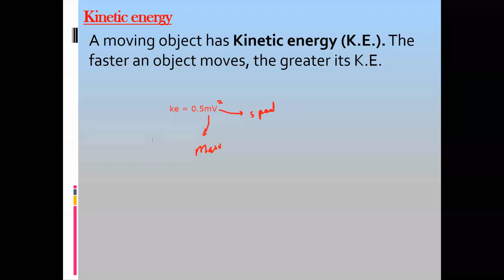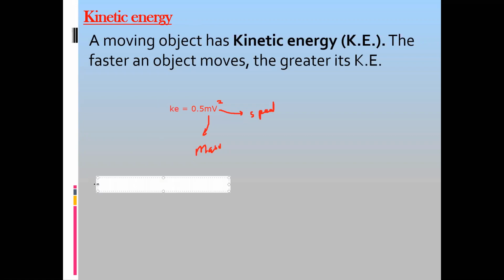For example, a racing car has kinetic energy. A train moving at a high speed, or a bullet train, has kinetic energy. If you kick a football and it is moving, it has kinetic energy. You're moving your hand, that has kinetic energy. So anything which moves will have kinetic energy. And the formula to calculate kinetic energy is half mv square.